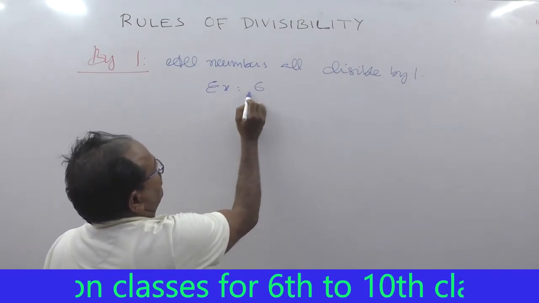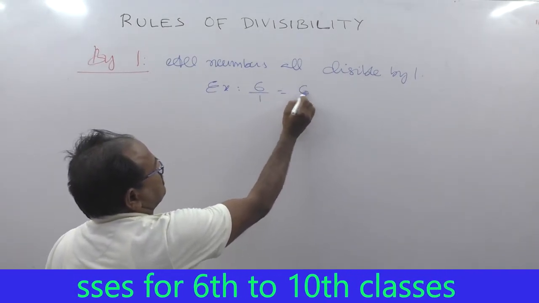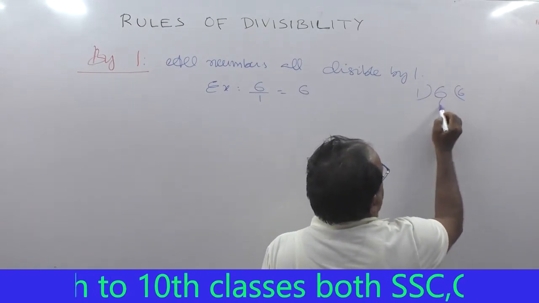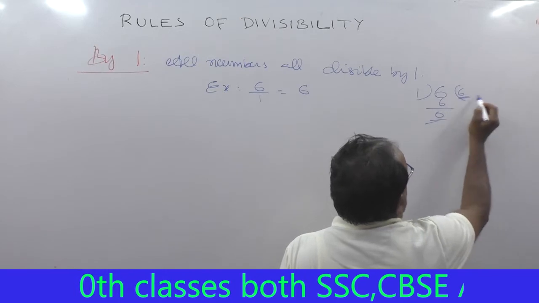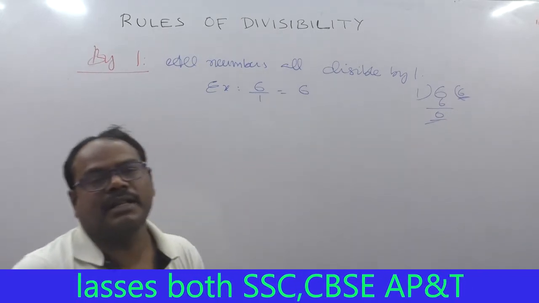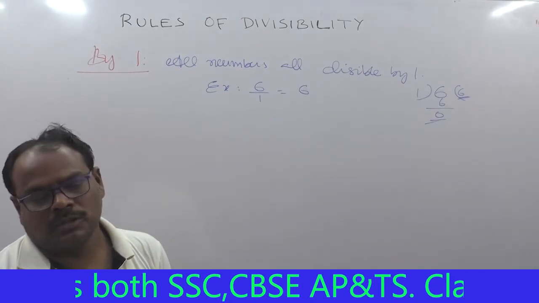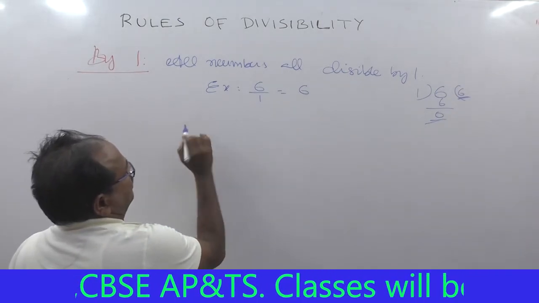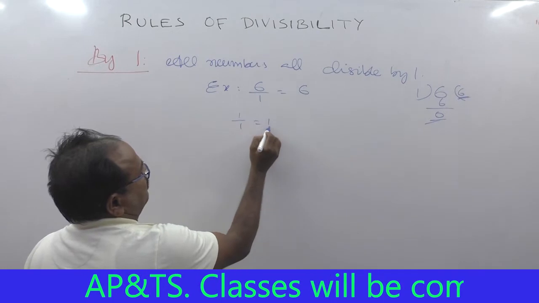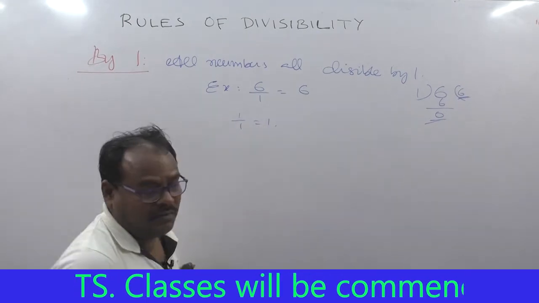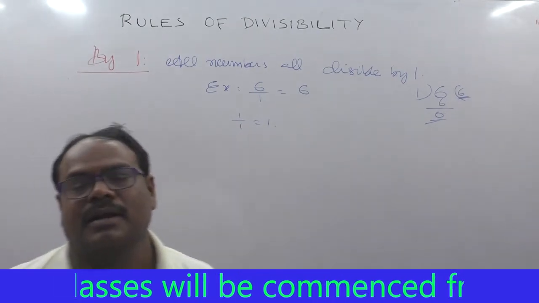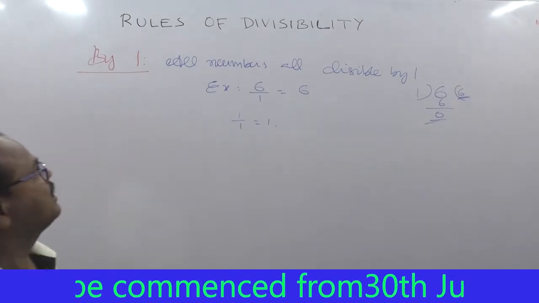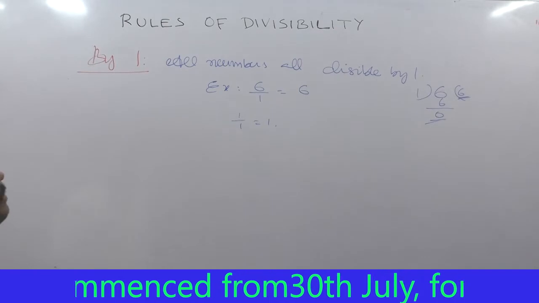If we divide 6 by 1, 1 sixes are 6, and we get the same number as the dividend. Likewise 1 by 1 is 1, 100 by 1 is 100, 1 crore by 1 is 1 crore. All the numbers are divisible by 1.